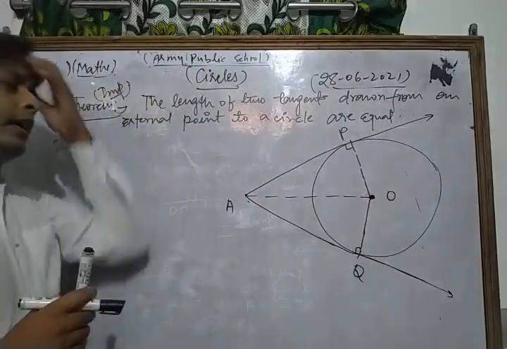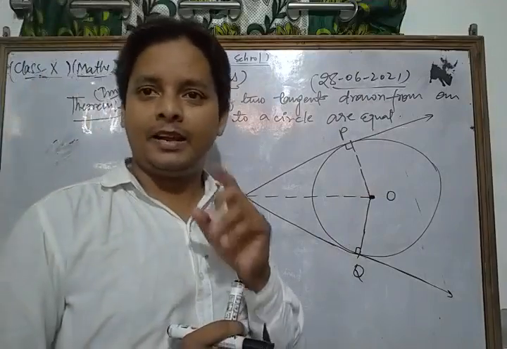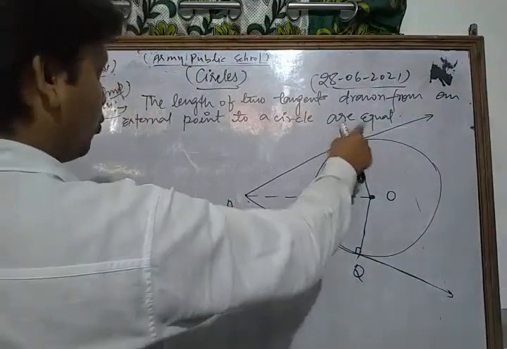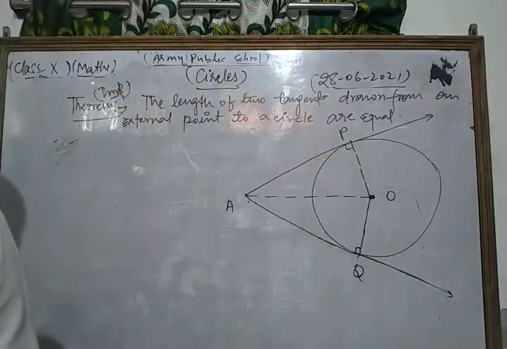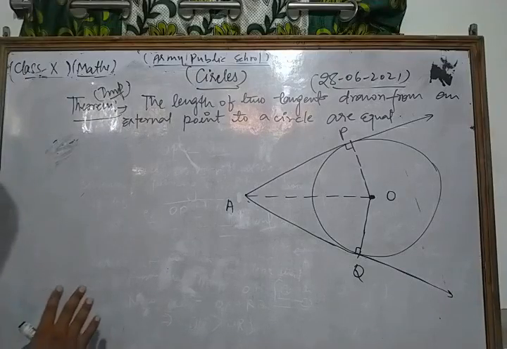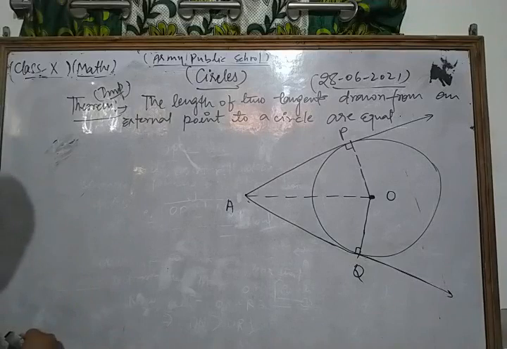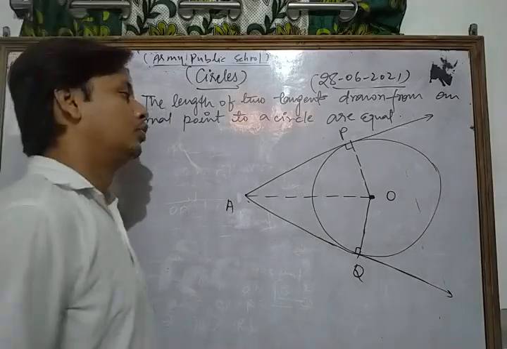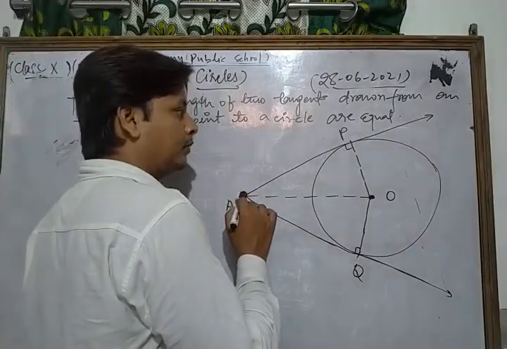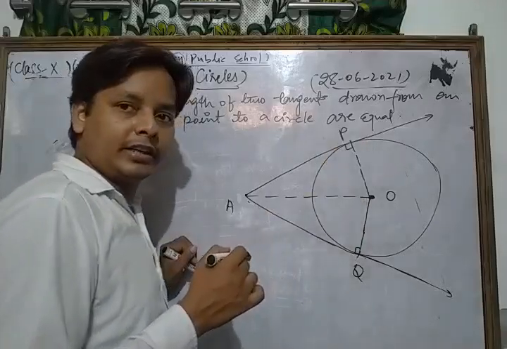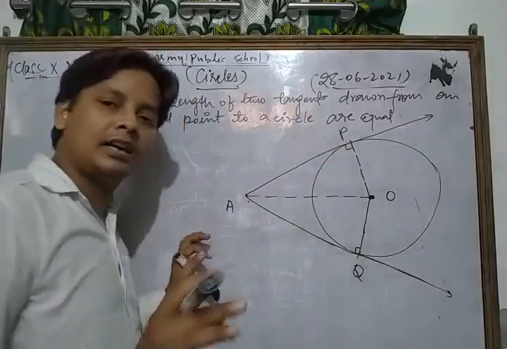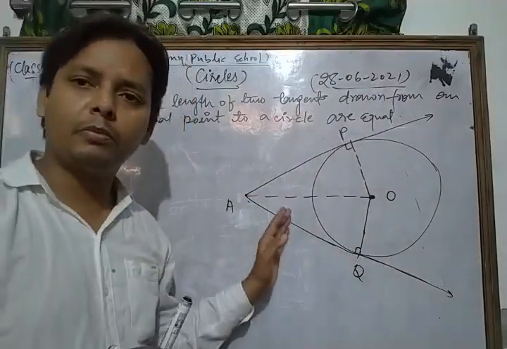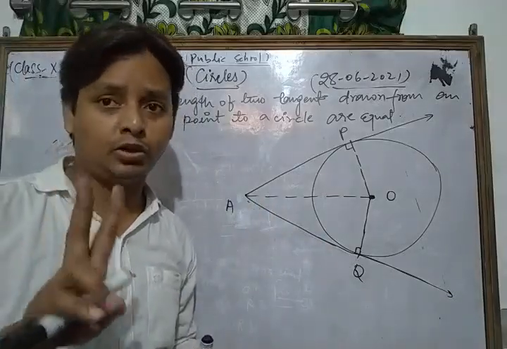Now look, dear student, what is the length of a tangent? The length of a tangent is the length of AP, means the distance from that point to the point of contact on the circle. This is the length of the tangent: the segment of the tangent between the given point and the point of contact with the circle is called the length of the tangent. So the length of a tangent is the segment joining that point to the point of contact on the circle. So here AP and AQ are the lengths of the tangents. So this is a very clear concept that from an external point we can draw only two tangents on the circle.